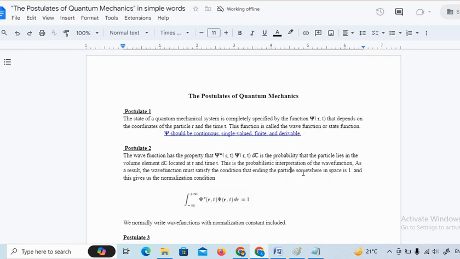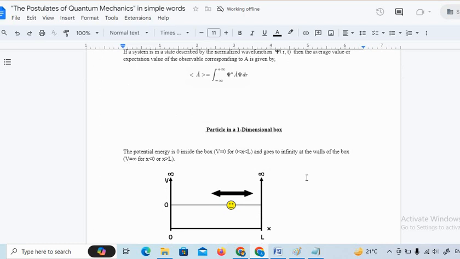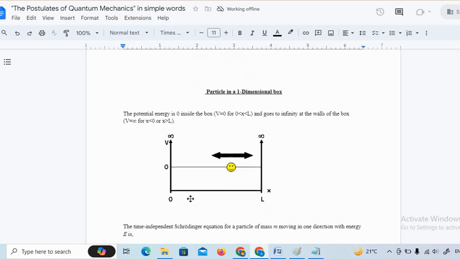So here we need to solve the Schrodinger wave equation. To do this, we are going to take the simplest example of a particle confined in a one-dimensional potential box. What is the meaning of this? Say you have a one-dimensional distance of 0 to L. At x equal to 0 and x equal to L, the potential is infinite.